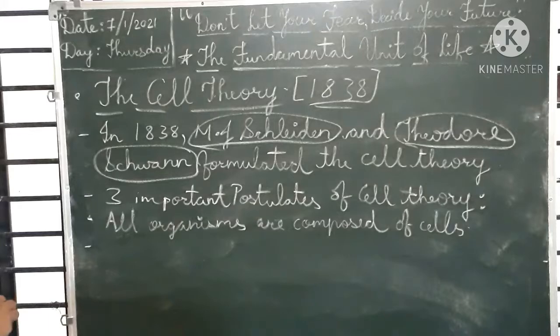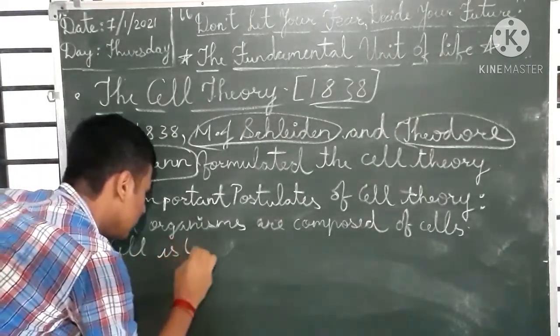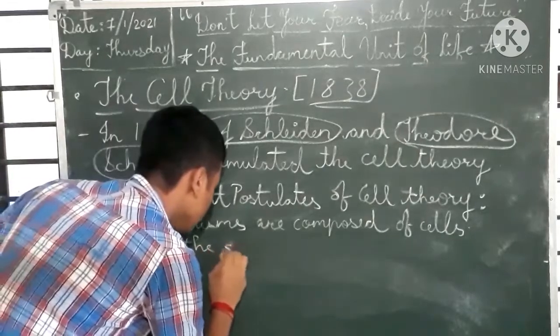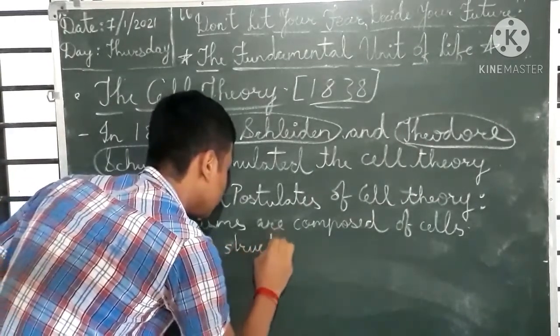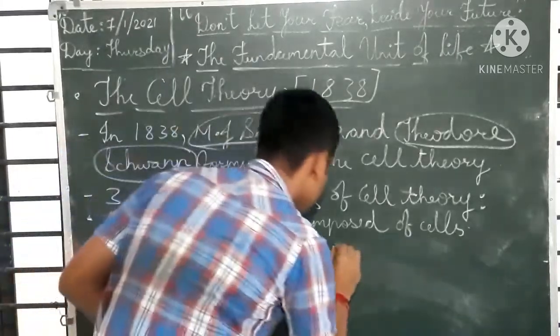Second was, cell is the structural and functional unit of life.